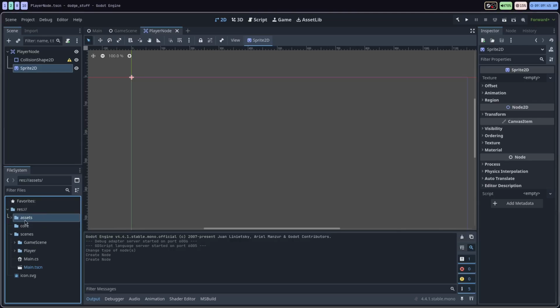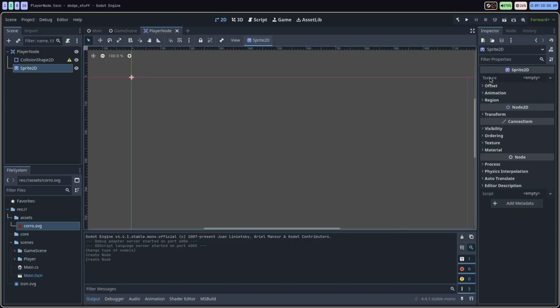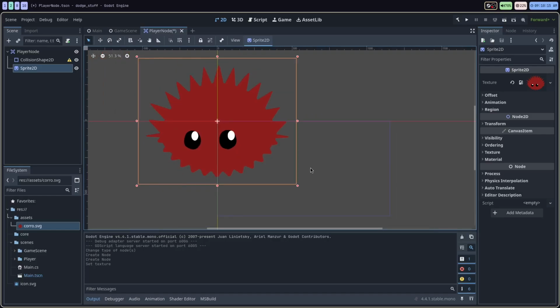All right. So I've added an image asset inside of my assets folder. I'm just going to be using this picture here. It's a little SVG picture. So now to attach that to our little player node, I'm going to click on the sprite 2D here. You'll notice on the right hand side, it has like the texture box right there. I'm just going to drag the image over into the texture box. And it's going to be placing it like that.